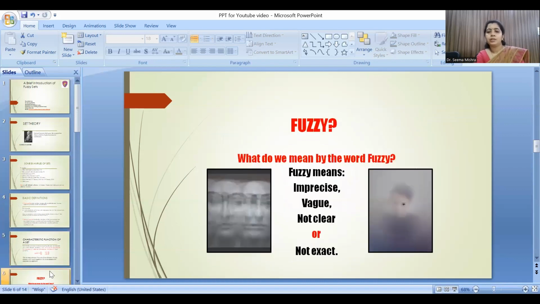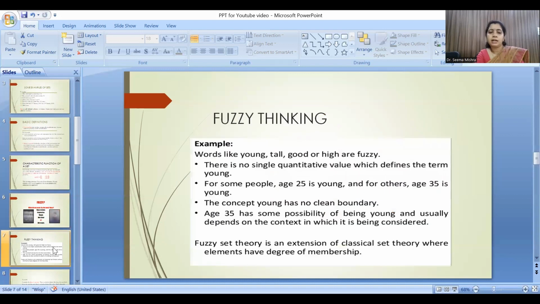So next, coming to this word fuzzy. What is the meaning of fuzzy? The word fuzzy means imprecise, vague, not clear, or not exact. So what is a fuzzy set? For that, I am going to consider this example. Suppose I am considering the collection of all young men.